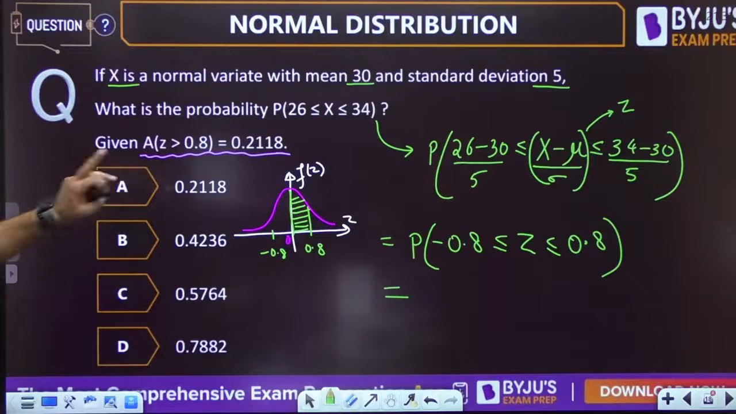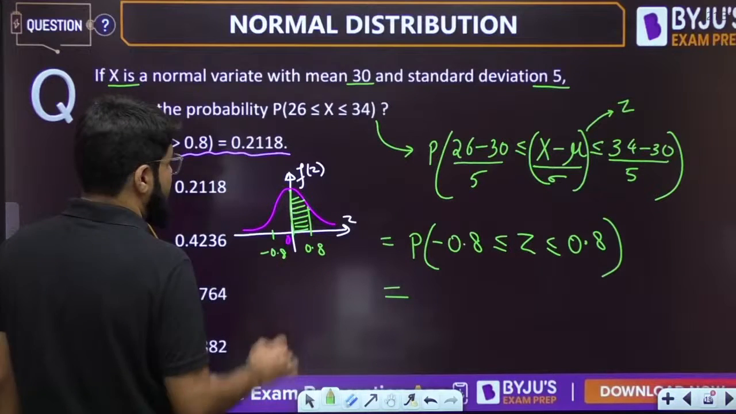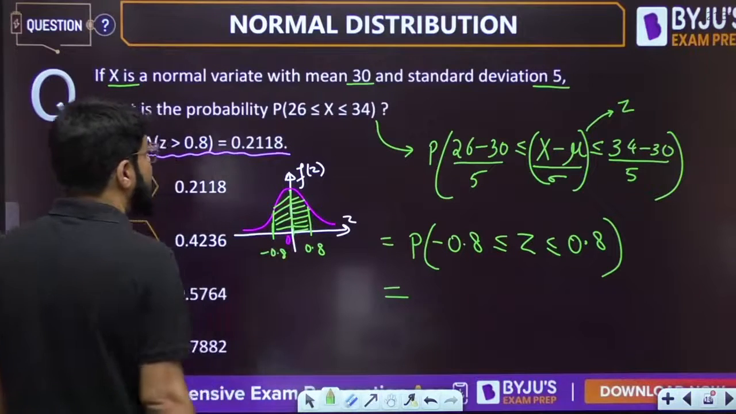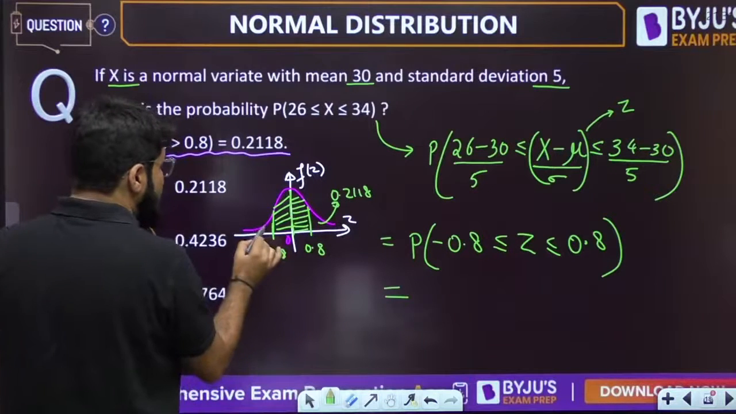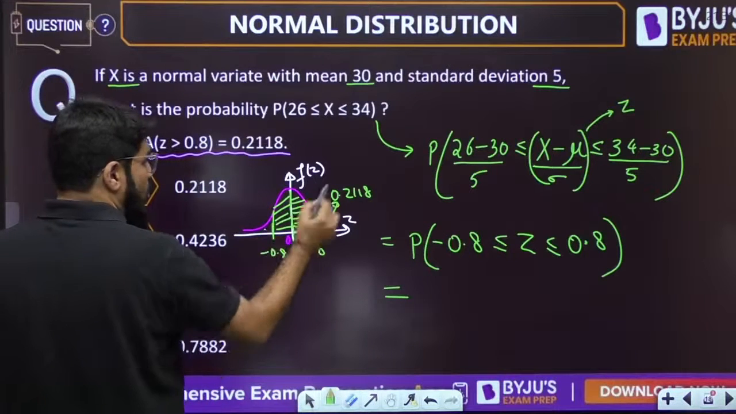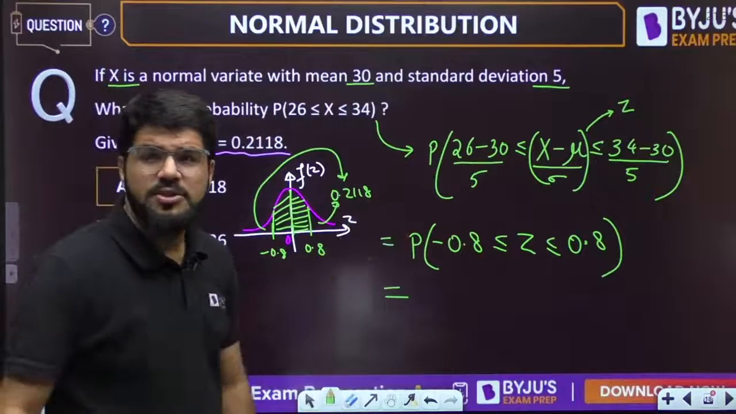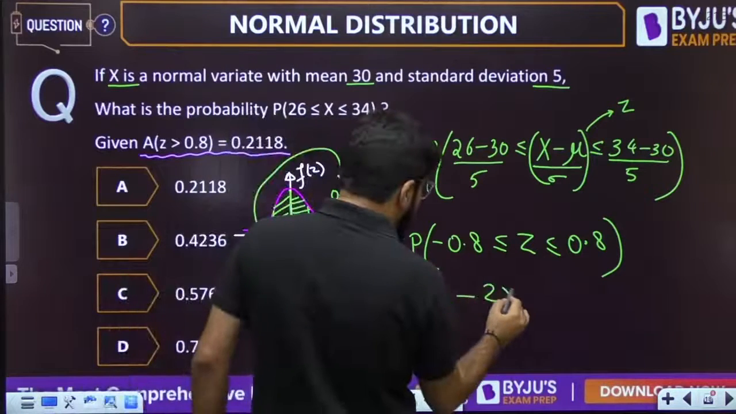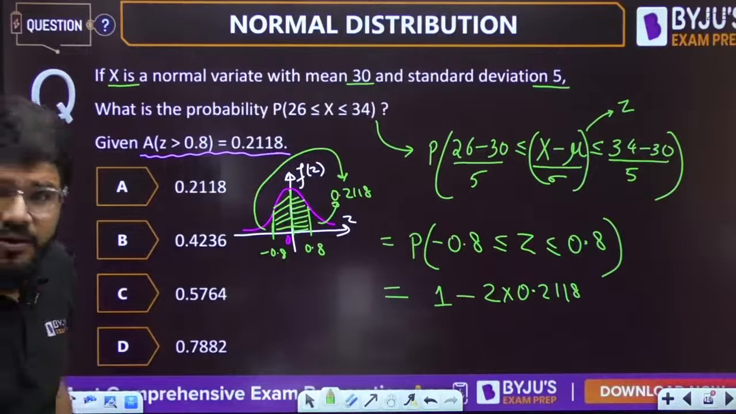I don't know that directly, but what I have been given is the area for z greater than 0.8, which is 0.2118. The area for this portion is 0.2118. Similarly, because of symmetry, the area before minus 0.8 is also 0.2118. The total area is 1. So 1 minus twice 0.2118 gives the remaining area, your desired area.